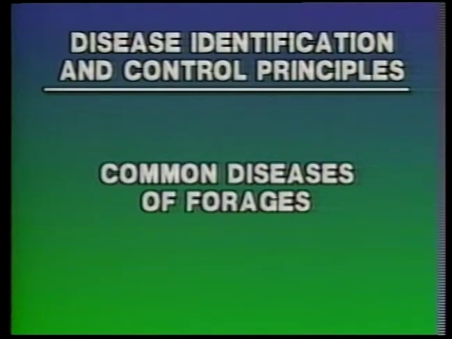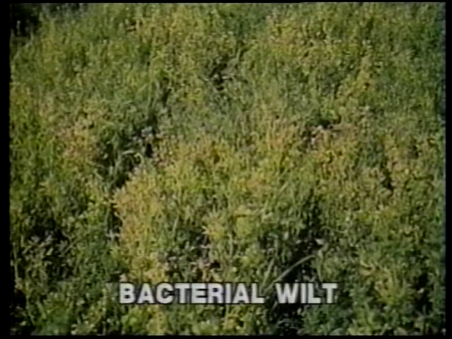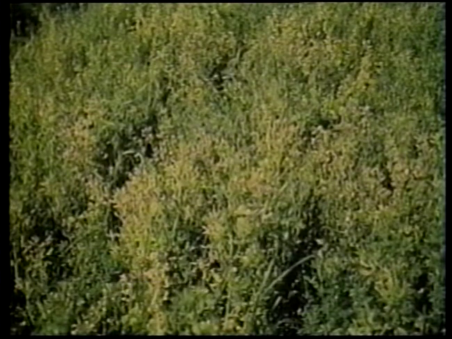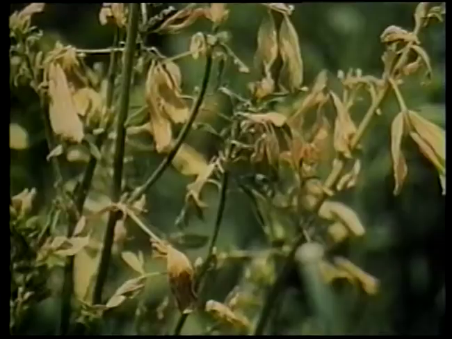The next category of diseases is common diseases of forages. Bacterial wilt is a common disease of alfalfa that affects the vascular system of the plant. The pathogen is a bacteria and is a facultative organism. Alfalfa plants infected with bacterial wilt often appear stunted and weak. Leaves are small, yellowish, and often curled.